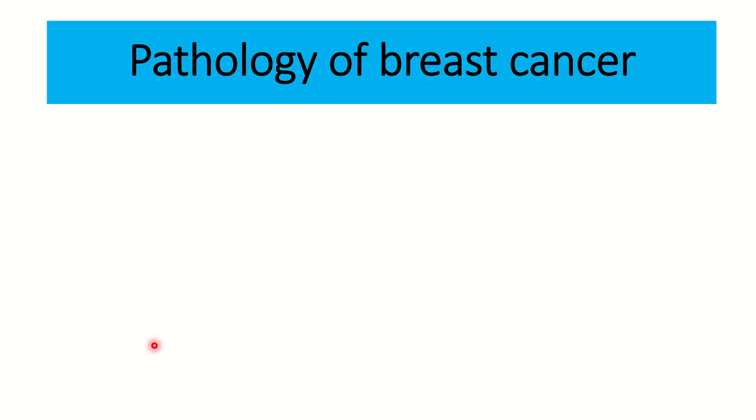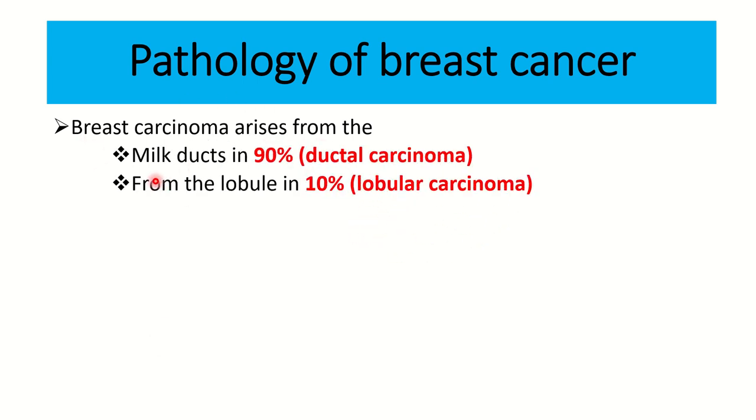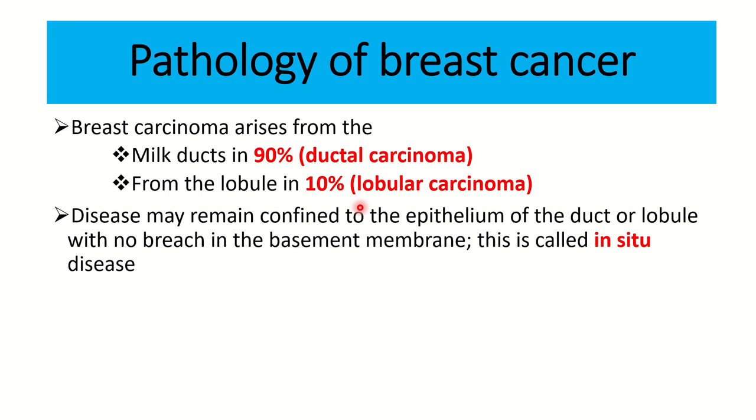Now, pathology of breast cancer. First of all, breast carcinoma arises from the duct in 90% of cases, and from the lobule in 10% of cases. Carcinoma of the duct is known as ductal carcinoma, and in the case of the lobule, it is lobular carcinoma. So breast cancer is divided into two groups: ductal carcinoma and lobular carcinoma. Among them, ductal carcinoma is more common at 90%, and lobular carcinoma is only 10%.